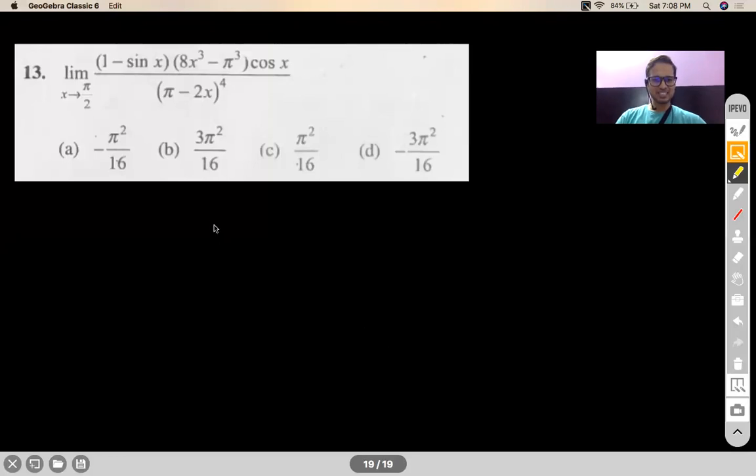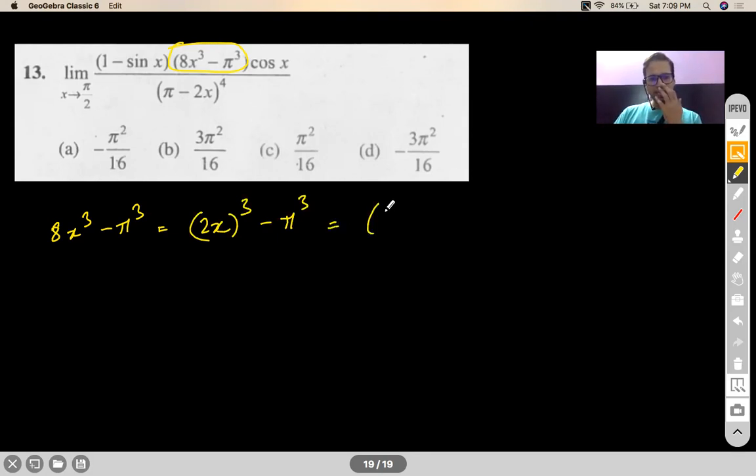Let's check. See, again, don't be in a hurry to make x as pi by 2 plus h. Of course, we will do that step, but don't be in a hurry to do that, because if you do that, your expression will become very, very ugly. What I will do first is, I'll just work out with this guy. Okay, 8x cube minus pi cube is actually 2x cube minus pi cube, isn't it? Which is actually a minus b into a square plus ab.